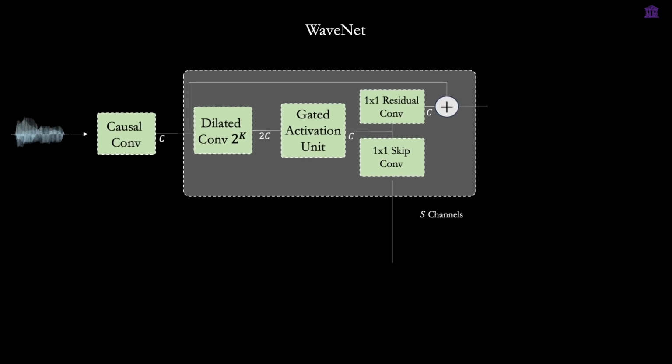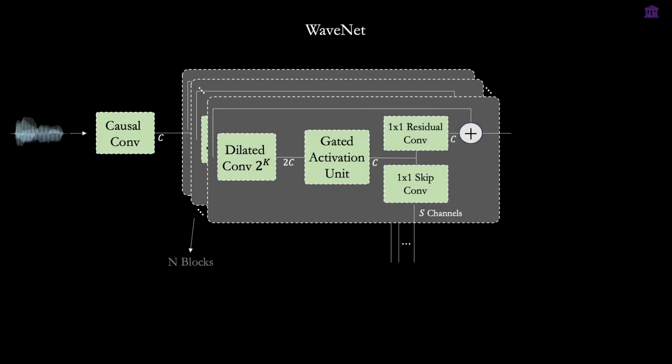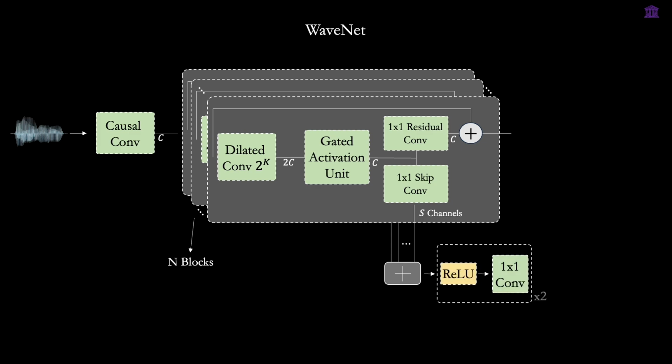We repeat these blocks n times, often looping the dilation factors in multiple stacks to extract meaningful features, capture complex temporal patterns, and continuously expand our receptive field. To generate our final prediction, we take all the intermediate outputs from the skip convolution layers and sum them together. We feed this combined signal through 2 times of a ReLU activation and a 1x1 convolution. This final convolution projects the features into the number of discrete quantization bins rather than a single channel, allowing the softmax layer to output a clean probability distribution over all possible values for the next sample.